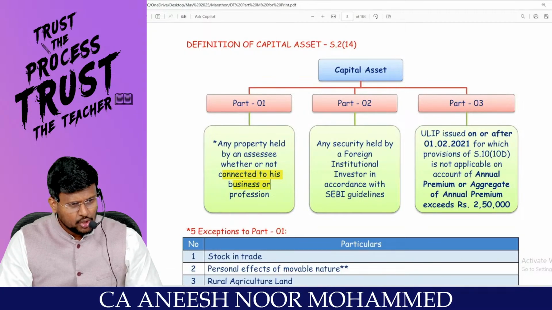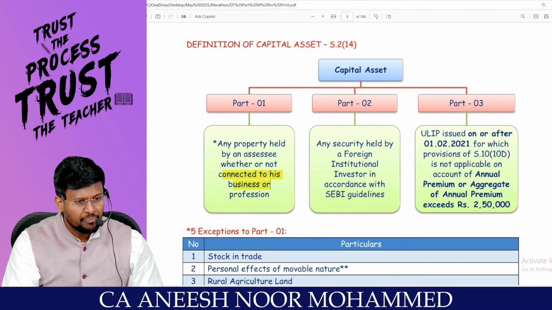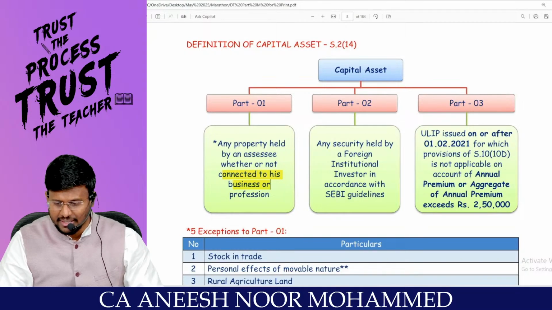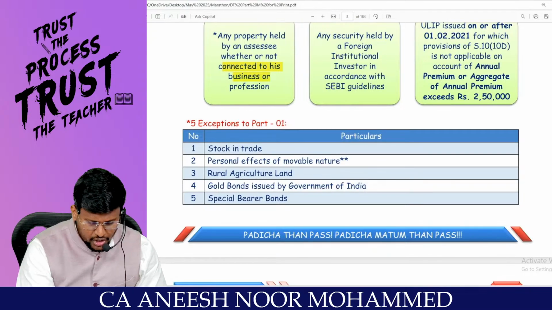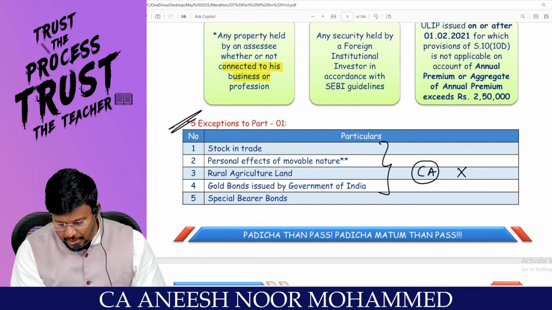If stock in trade is also a capital asset, it means that if you sell it, capital gain will come. It should not happen like that. That's why the first part of the definition has 5 exceptions. These 5 things are not capital asset, my dear lovable students.